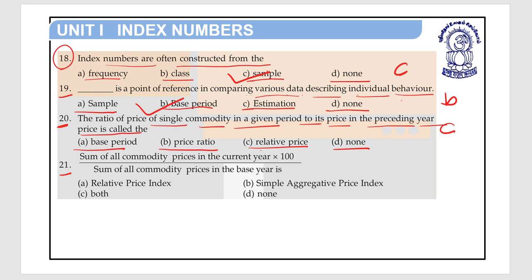Question number 21. Sum of all commodity prices in the current year into 100 upon sum of all commodity prices in the base year is option A relative price index, option B simple aggregative price index, option C both, and option D none.